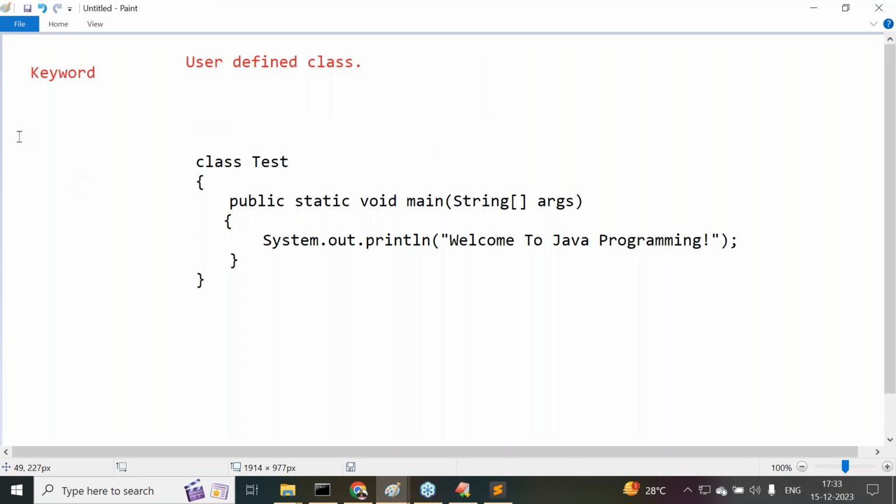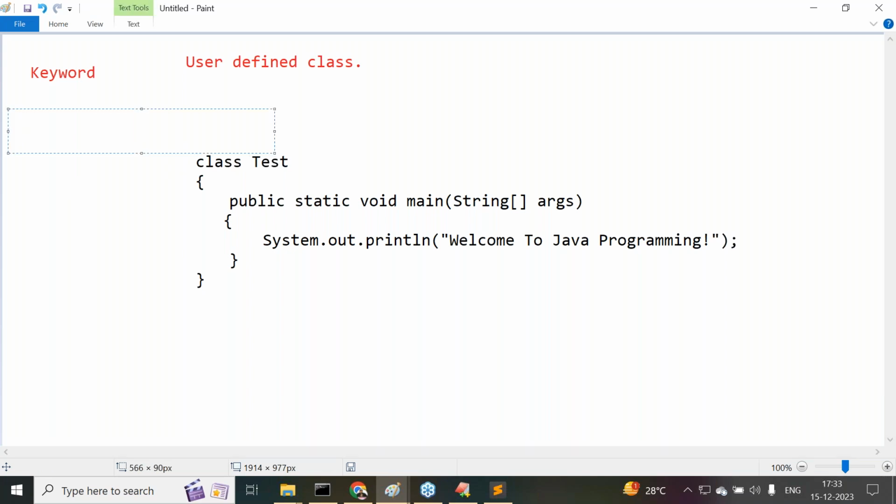What are these public and static? Public and static are access modifiers in Java. In Java there is no concept of access specifiers, only access modifiers. Public and static are access modifiers. Understand it now.